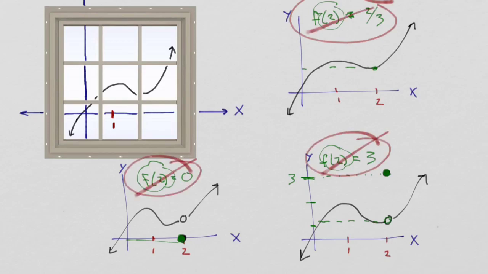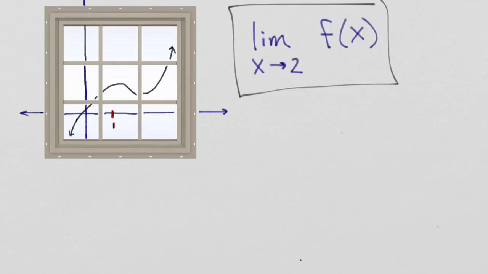The conversation about limits is a conversation about prediction. It's a conversation about what's happening as you get infinitely close to some point. In our case, 2. So there's some new notation that we want to get familiar with. You're going to see things that look like this a lot in the coming days, and I want to tell you what is going on with this notation.